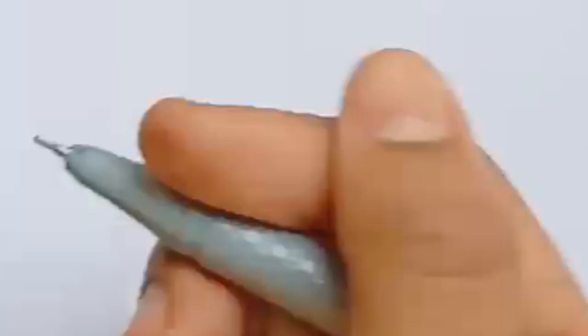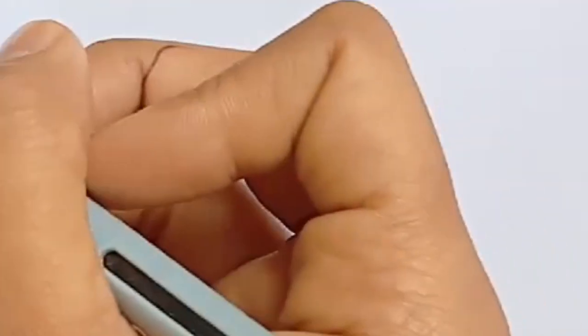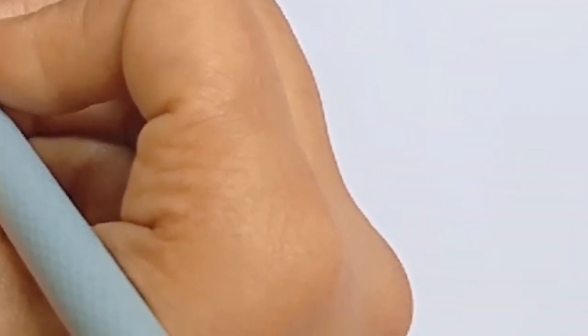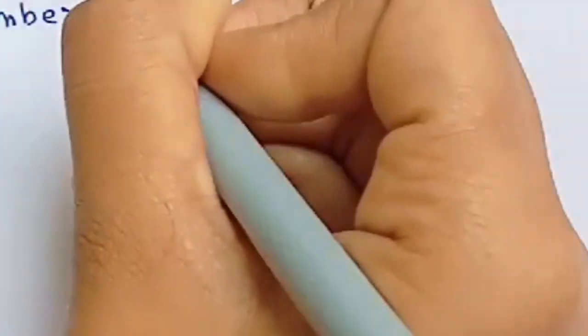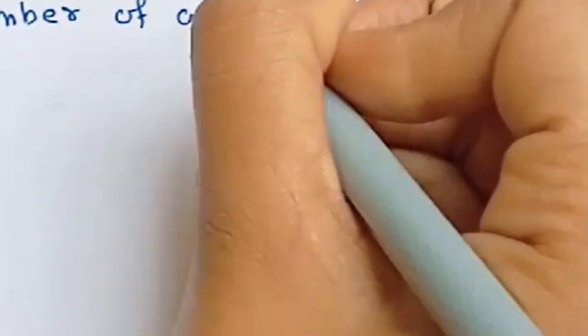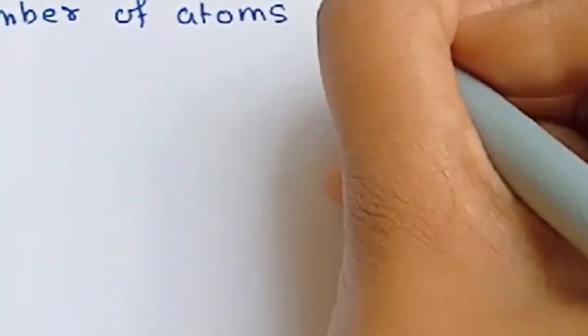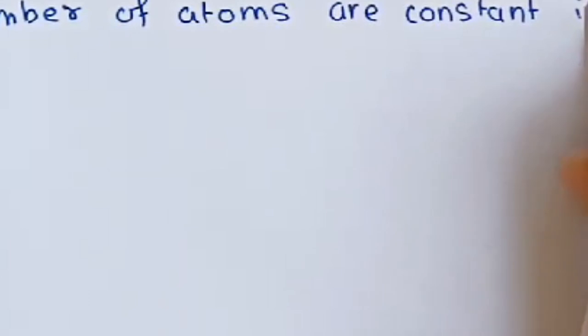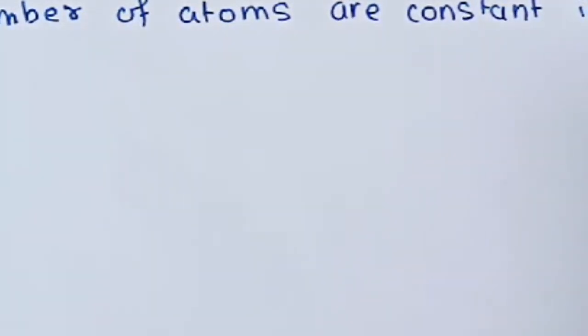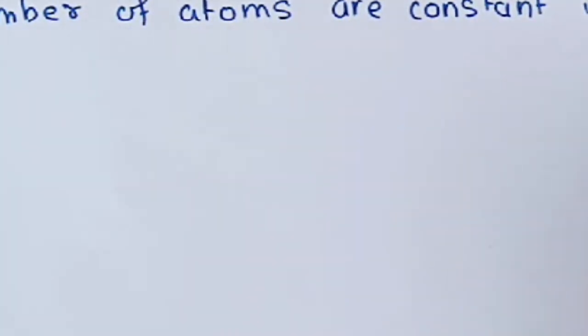Then the last thing that he said: the number of atoms are constant in any compound.